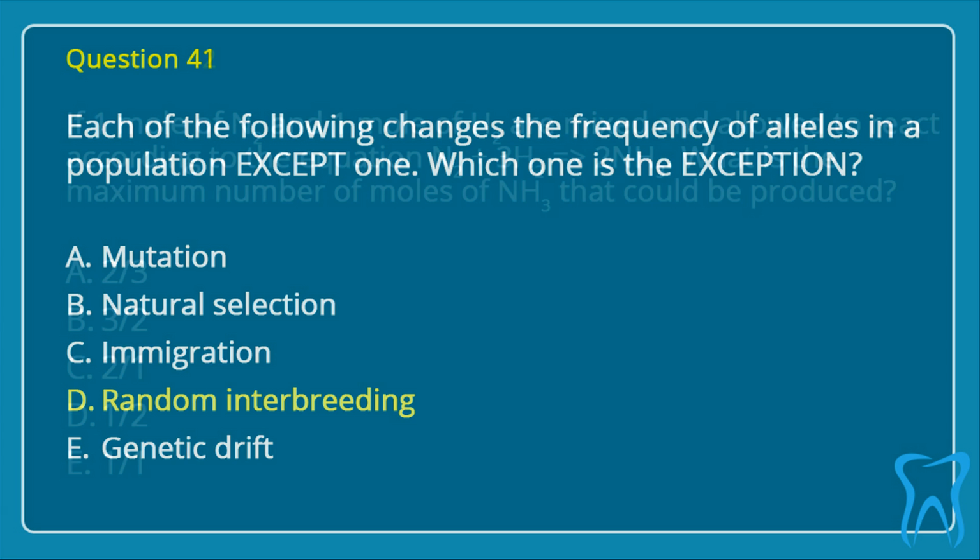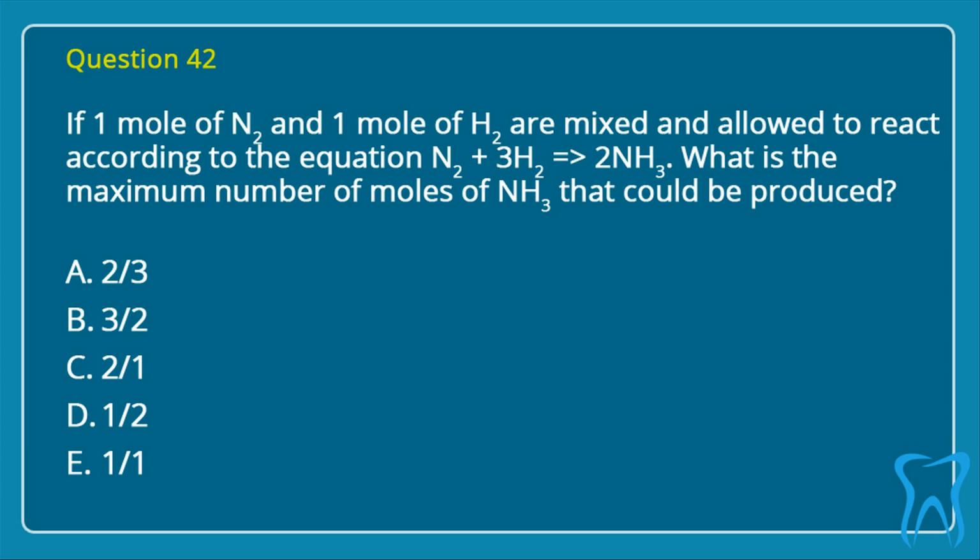Random interbreeding. Question 42. If 1 mole of nitrogen and 1 mole of hydrogen are mixed and allowed to react according to the equation nitrogen plus 3 hydrogen equals 2 ammonia, what is the maximum number of moles of ammonia that could be produced? A. 2/3. B. 3/2. C. 2/1. D. 1/2. E. 1/1. Correct answer is A.